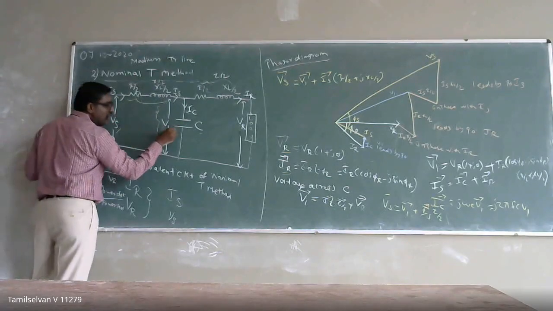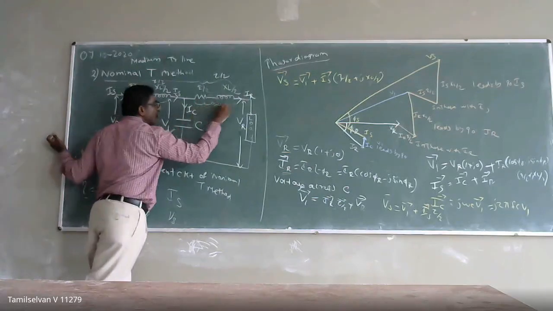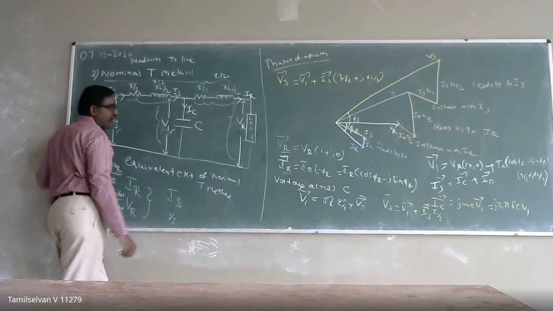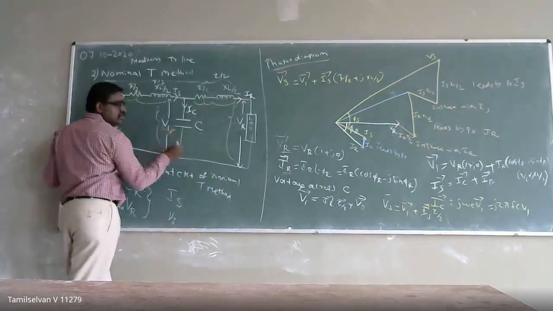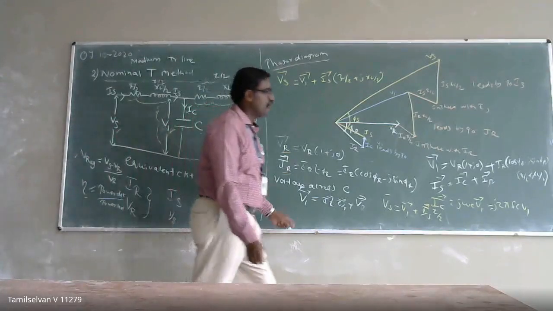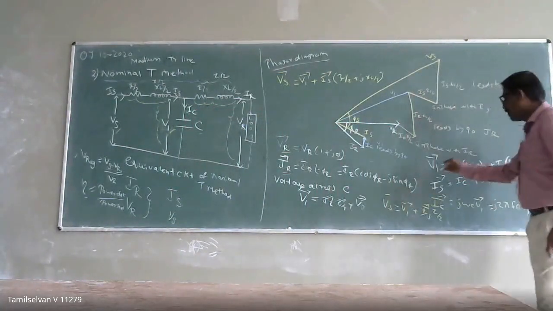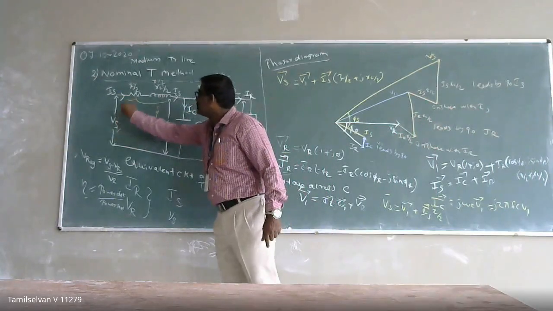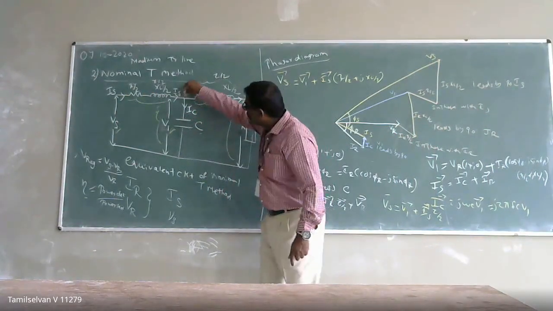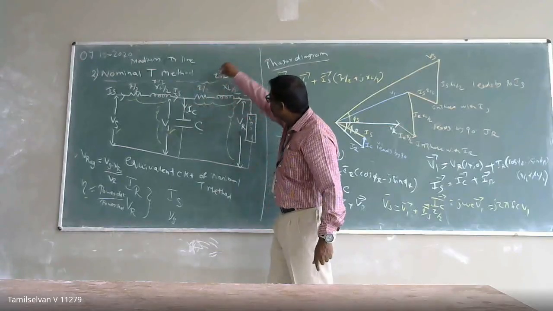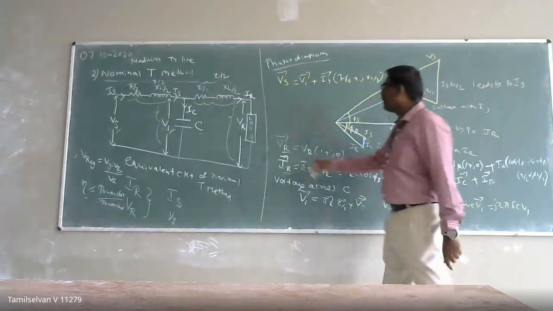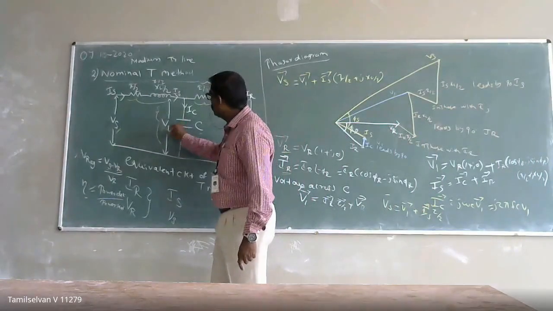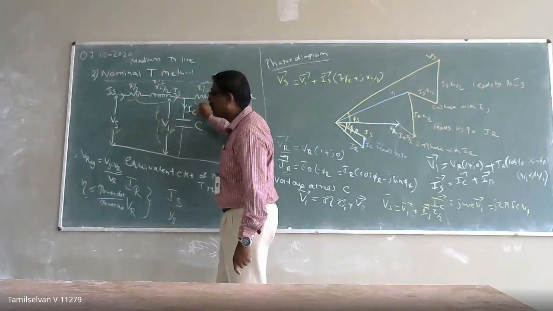If I want to calculate V1, this is the drop across the series impedance, and this is the voltage across the load point. That will give your V1 value. So I am writing it in this form. Then I can calculate my V1 value. If I want to calculate this drop to estimate VS, I have to know the current. The sending end current at this point is divided into IC and IR. IR, I know that value. IC is going to be through the capacitance, so with respect to the voltage and the reactance, I can calculate the current.